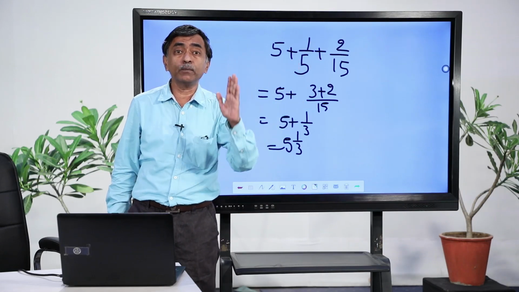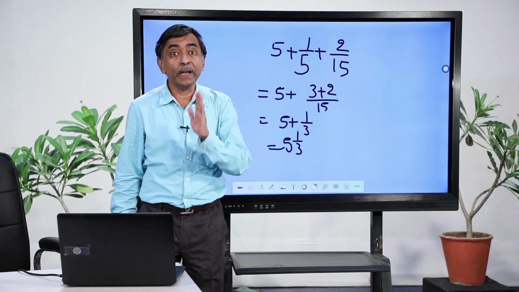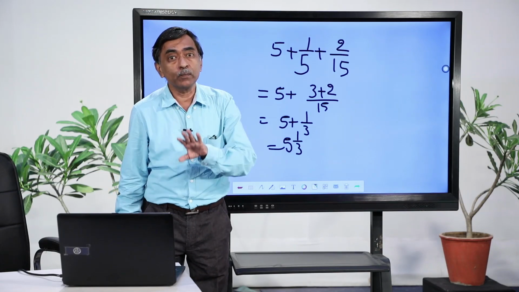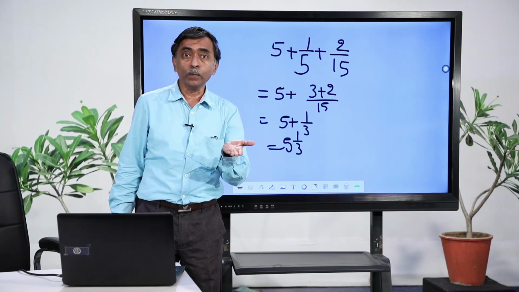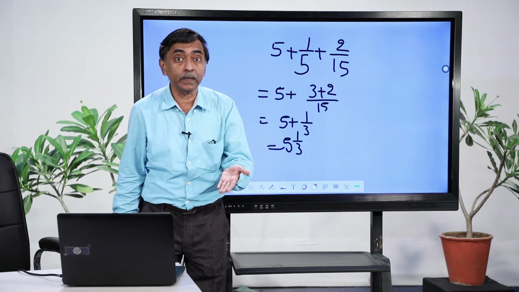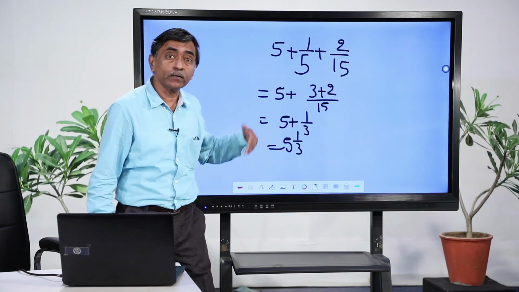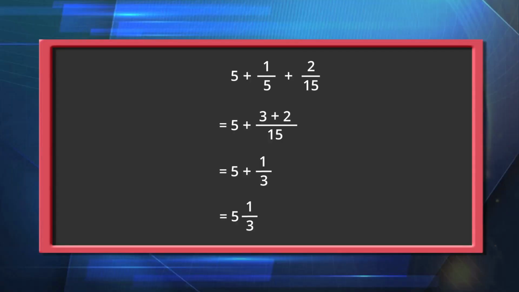So, I was able to see it as 2 plus 1 by 5 or 2 integer 1 by 5, the whole number part is 2, or you can say the integral part is 2 and the fractional part is 1 by 5. So, this is one of the ways in which we can also attempt such a type of question if it comes to us.